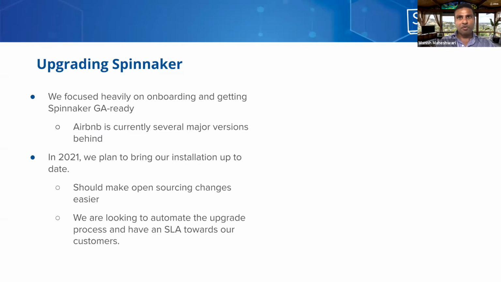In the past, we were more focused on usability and adoption, and not so much on keeping Spinnaker up to date with the open source versions. So we'll look into processes which will help us always keep Spinnaker at the latest version.